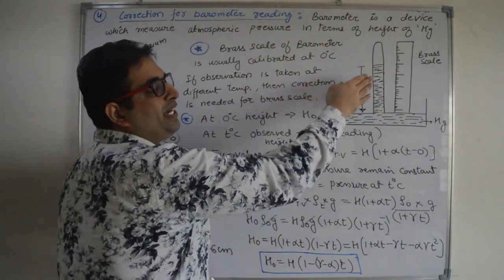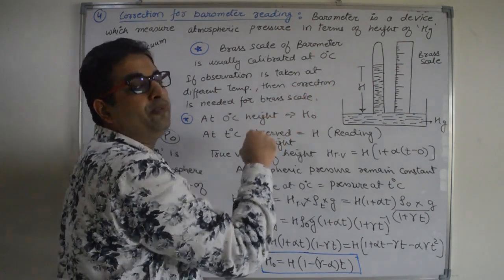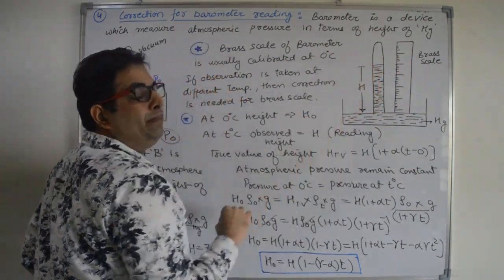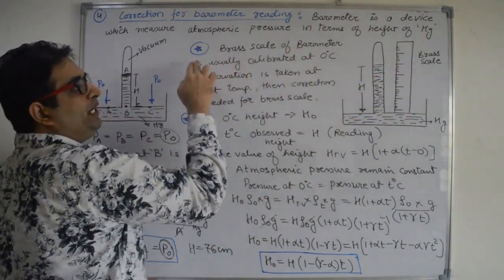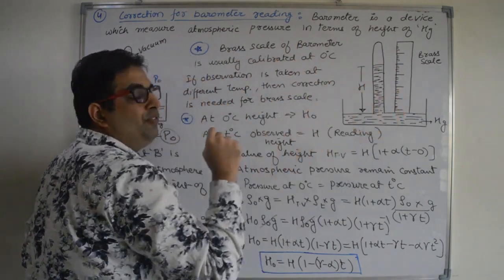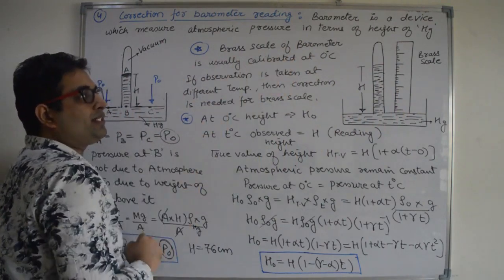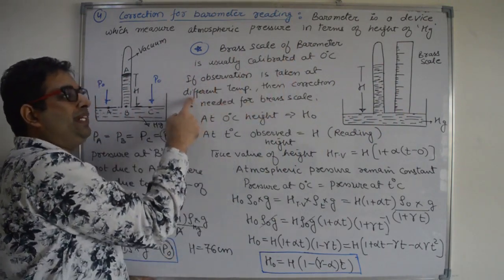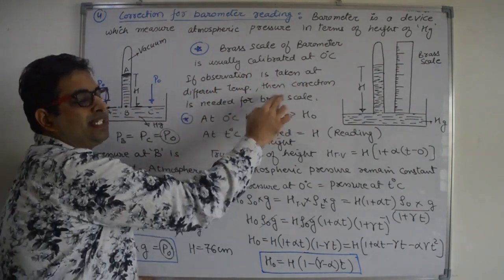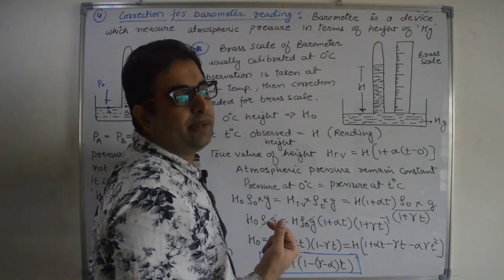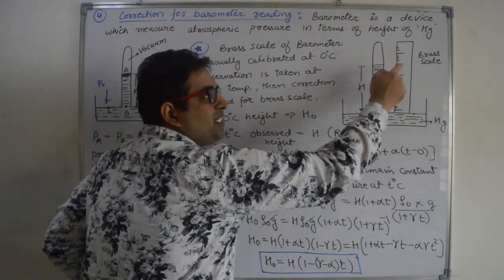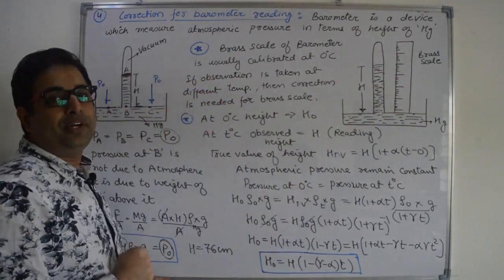Now let us see what correction we have to do in the calculation of barometer reading. A brass scale is used to measure the height of the mercury column. The brass scale of a barometer is usually calibrated at 0 degrees Celsius. That means this brass scale will show you the correct reading at 0 degrees Celsius. If the observation is taken at a different temperature, then correction is needed for the brass scale, because as we increase the temperature, the length of the brass scale will change, right? If the length changes, then this brass scale will give us a wrong reading.